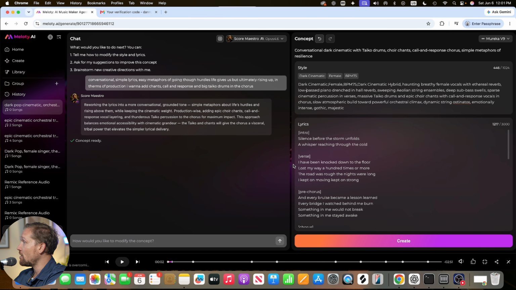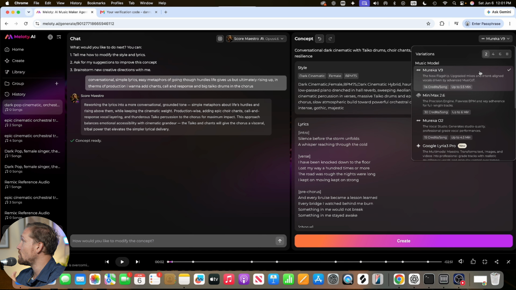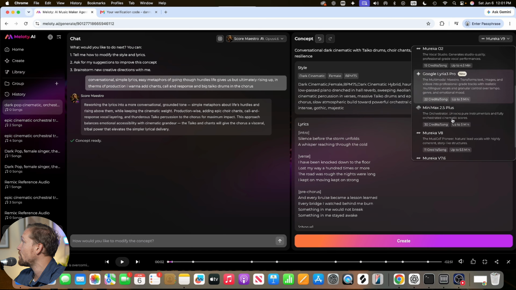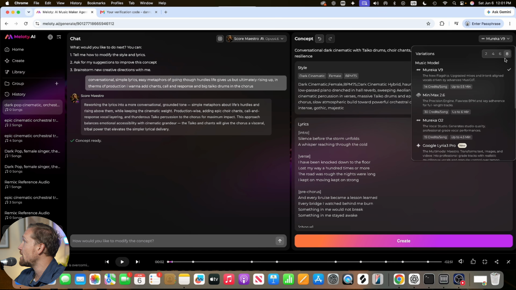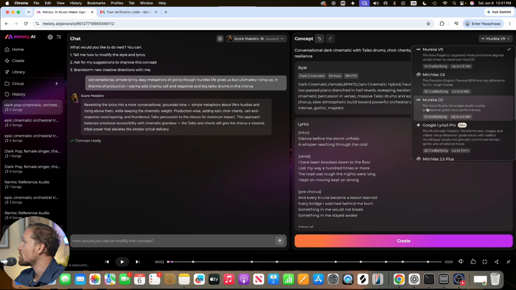We can go back and forth, modifying the concept, modifying the lyrics, and once we have what we like over there, then we can find and use the music model. So we have Mureka V9, MiniMax 2.6, Mureka O2, Google Lyria 3. We have a lot of options here, and we can have as many as 8 iterations.